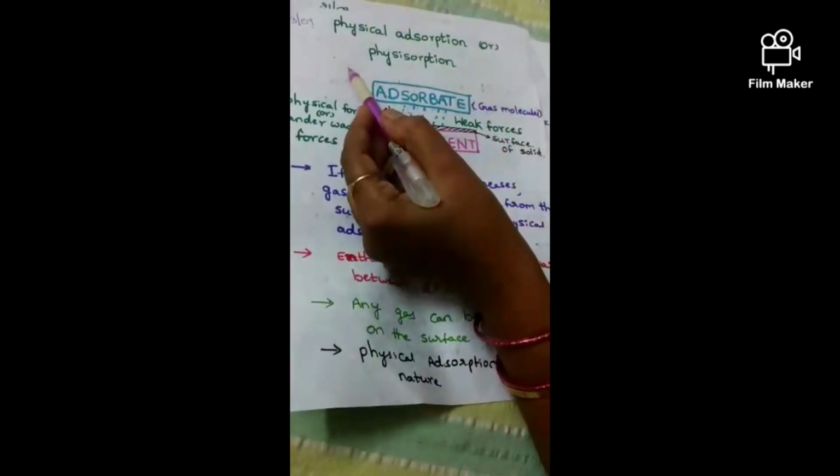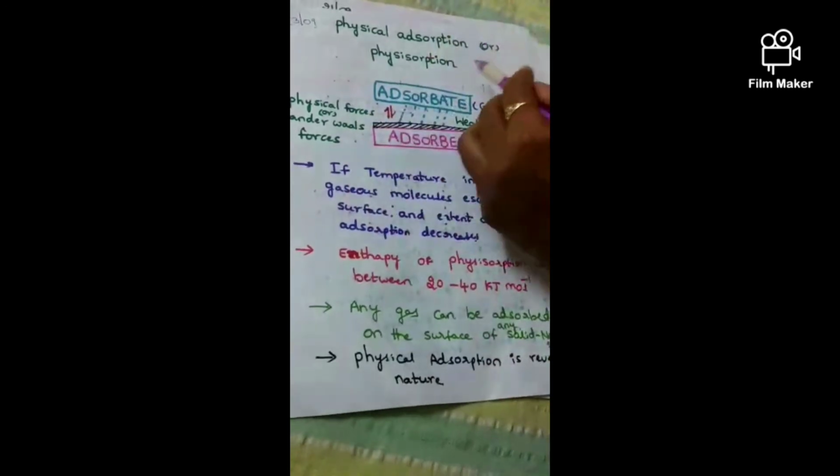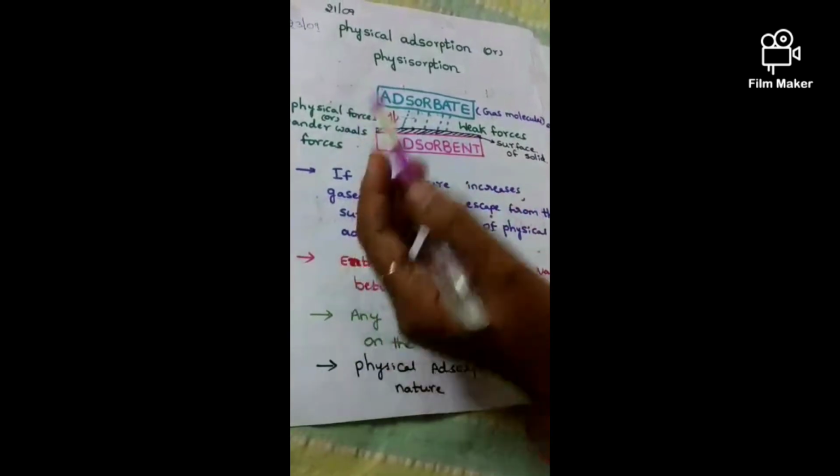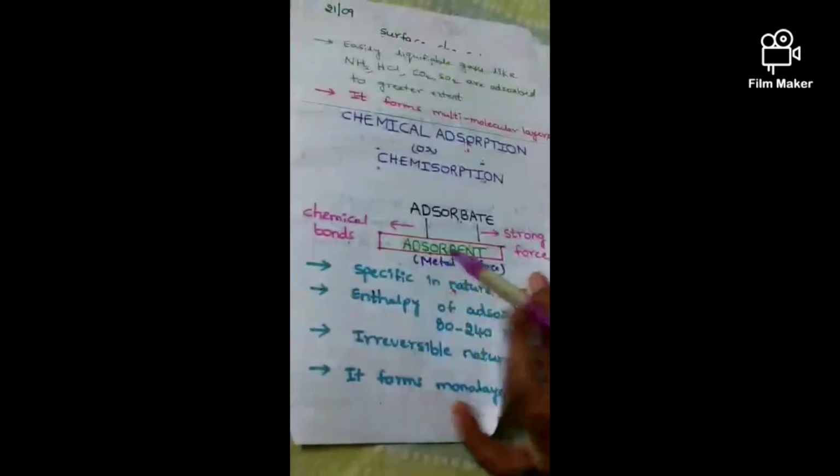Physical adsorption is reversible in nature. Chemical adsorption is irreversible in nature. Okay, this is the difference between physical adsorption and chemical adsorption.